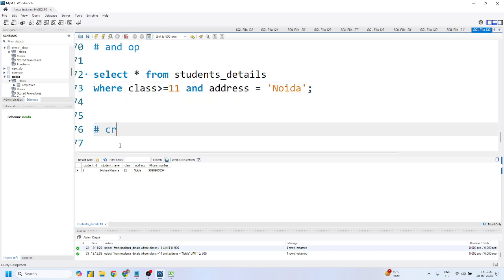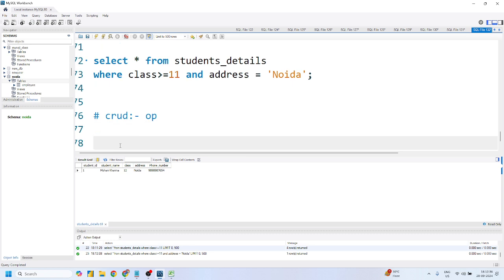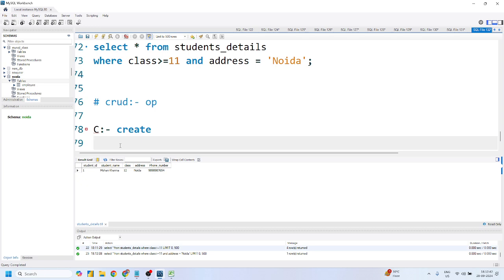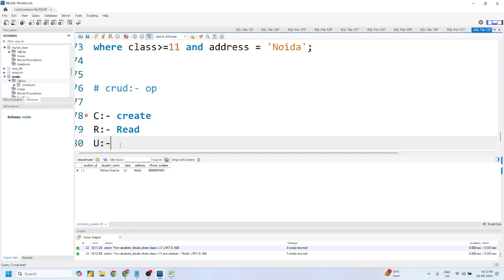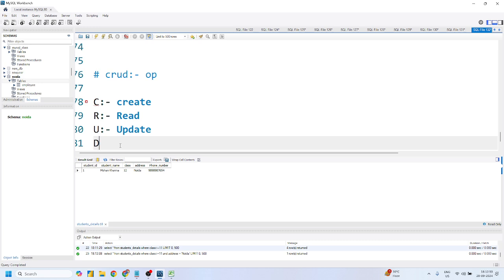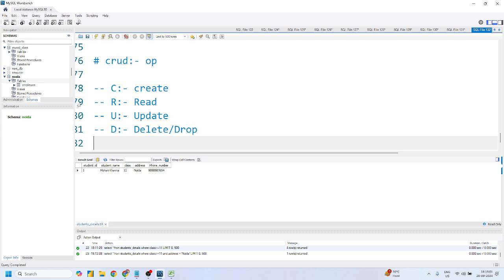Now guys, there is a new concept which is called CRUD operation. C means Create, R means Read, U represents Update, and D represents Delete. We can either delete or drop anything, whatever is present inside this database, including the database as well, multiple databases and so on, right?